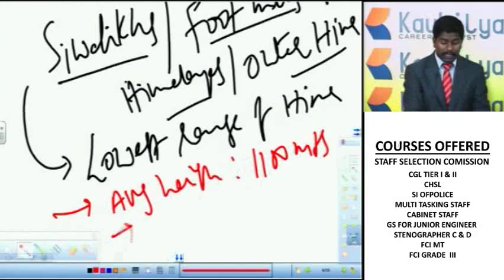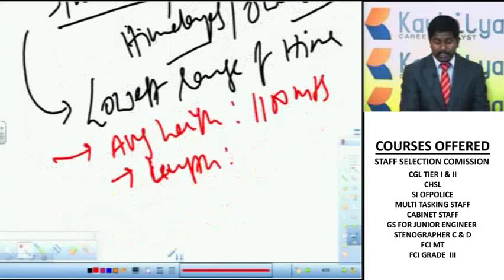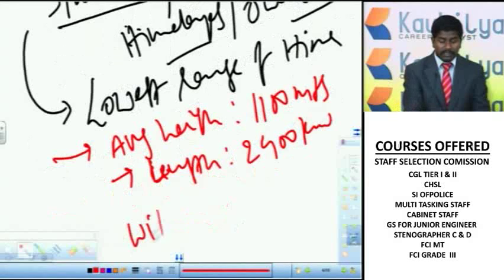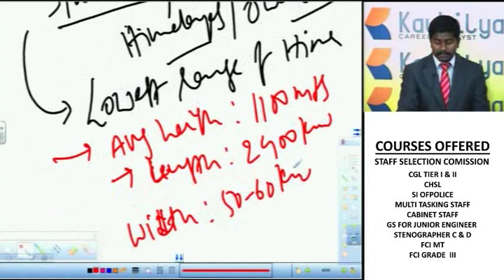They extend from Jammu and Kashmir up to Arunachal Pradesh for a length of 2400 kilometers, and their average width is just 50 to 60 kilometers.